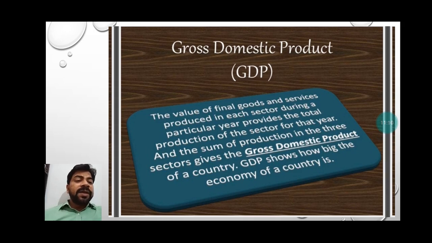GDP shows how big the economy of a country is. With the help of GDP, we get an idea of the total production in a country in one specific year, showing the size of the economy of a country. India is a developing country, students. That's why it is very important for all of us to focus on the GDP of our country every year.